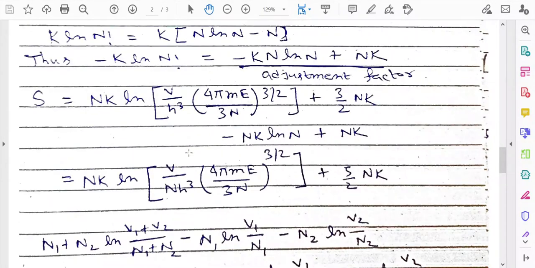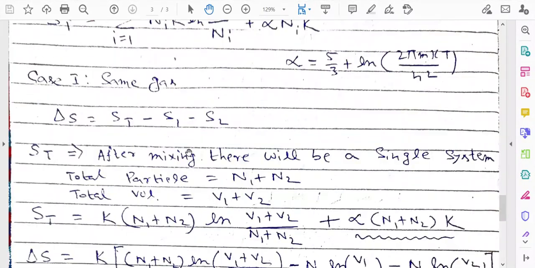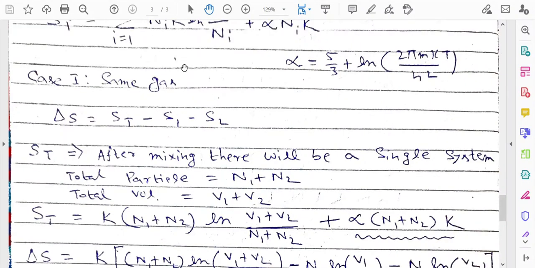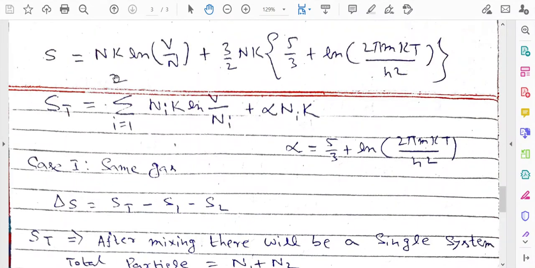Suppose we are considering the same gas. In case 1, we are considering that the gas is the same. This is the revised expression of the entropy, and in the revised expression we write St, that is total, in this way: ni k ln V by ni plus alpha ni k.